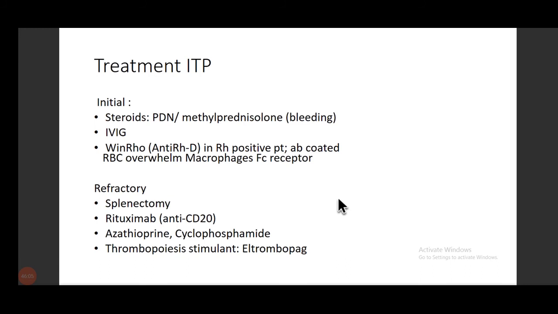Rituximab you can also give, which is anti-CD20, that is against B cells. It will kill the B cells or stop their functions, so the antibodies are not formed. Others are azathioprine and cyclophosphamide. And we can also give thrombopoiesis stimulants that are going to increase the platelet formation.